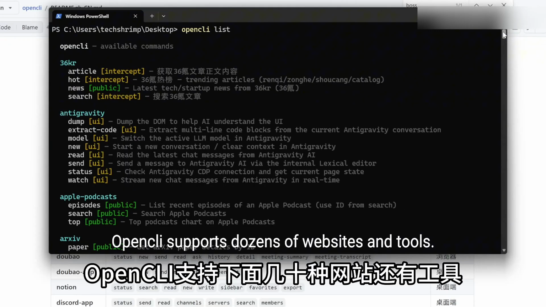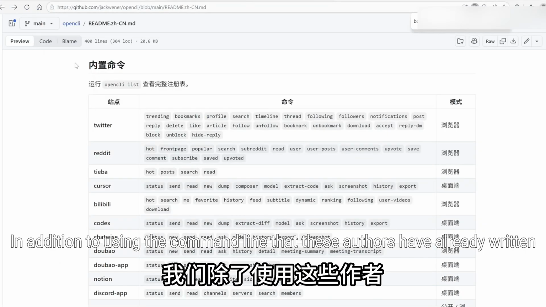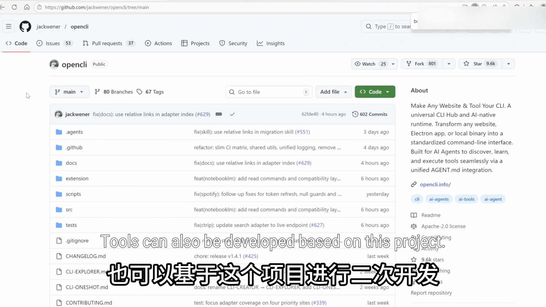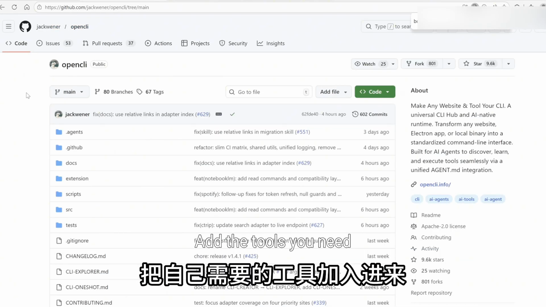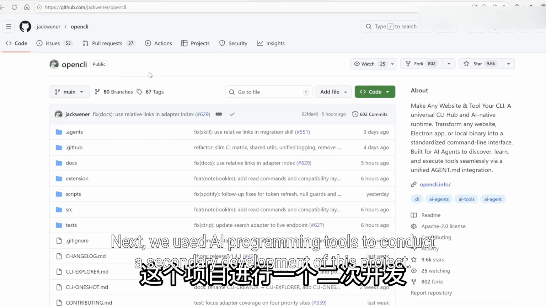OpenCLI supports dozens of websites and tools. I won't introduce them all here. In addition to using the command lines that these authors have already written, tools can also be developed based on this project. Add the tools you need. Next, we used AI programming tools to conduct secondary development of this project.